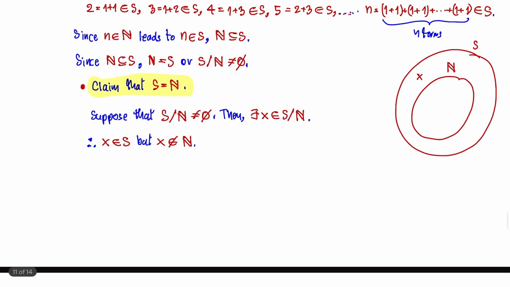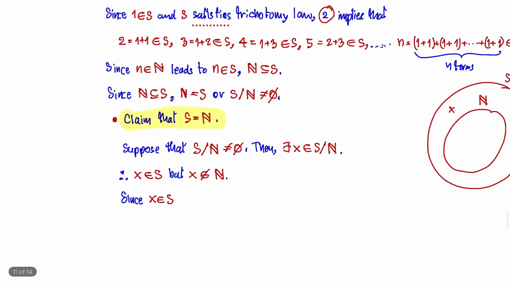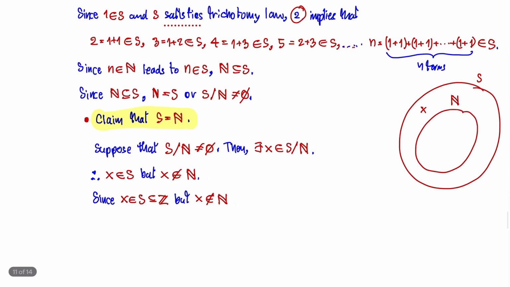Since x is in set S, and we know that set S must be a subset of the integers, this means that x must be an integer, but x is not a positive integer. What does this mean?